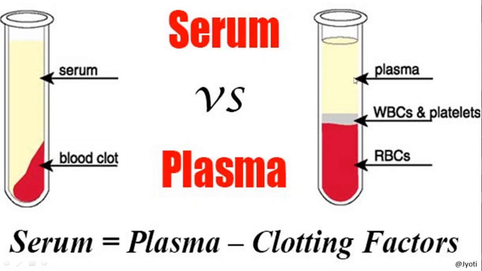So the plasma contains the coagulation factor or clotting factor, but the serum does not contain the clotting factor. That's why the serum is the fluid that is left behind after the clotting of the blood, after all the clotting factors participate in the process of clotting of the blood. So this is the major difference between plasma and serum.